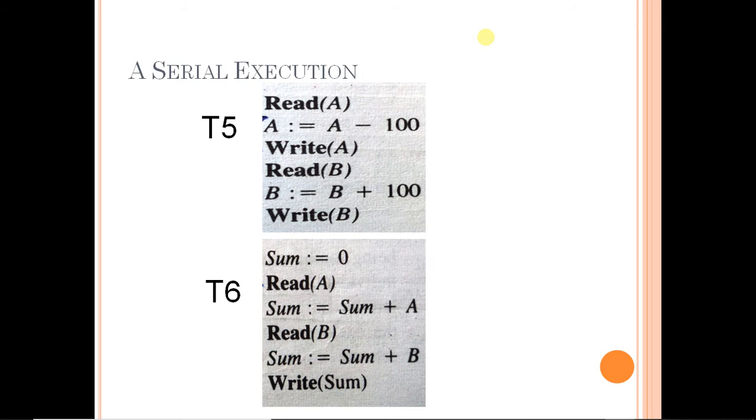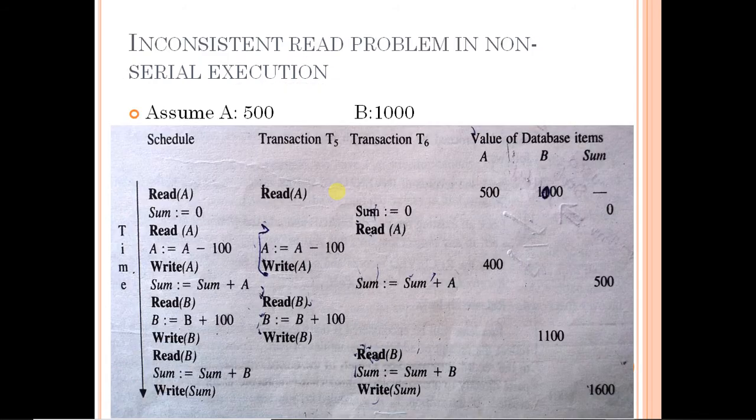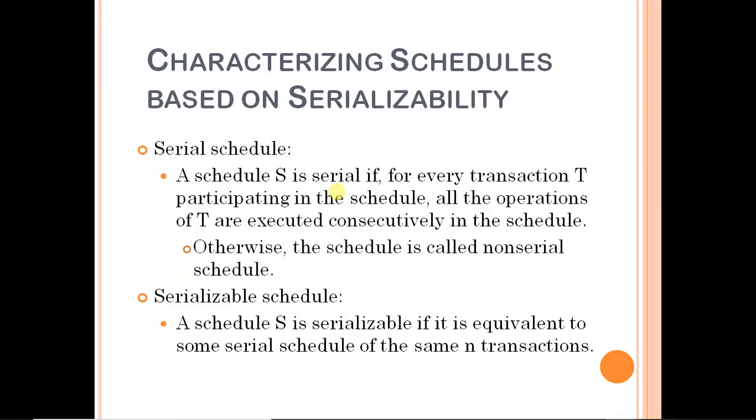Okay. So what we want is that these transactions should be executed somewhat in a mixed manner, but that mixing should not give any type of error like in this example. So how can it be done? It can be done with the help of a concept known as serializability.